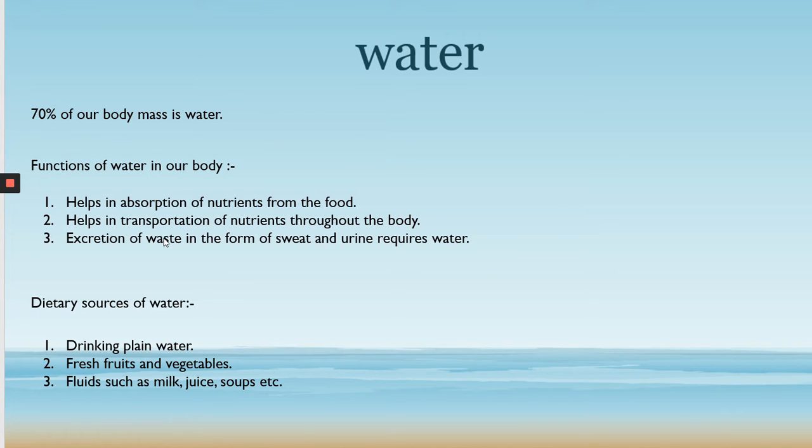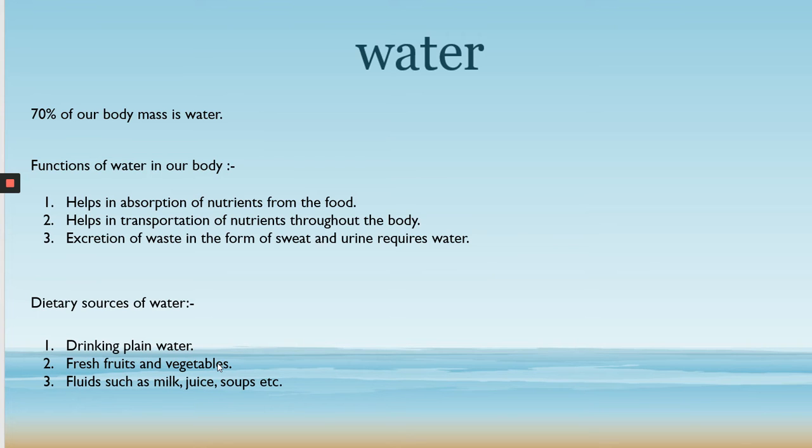Now you must be wondering where the water in the food comes from. So these are the dietary sources of water. Dietary sources of water means the sources in our diet from where the water comes. It is like drinking plain water, fresh fruits and vegetables. Whenever we cut any vegetable, like a tomato, or grate a carrot, you find that some sort of fluid is there.